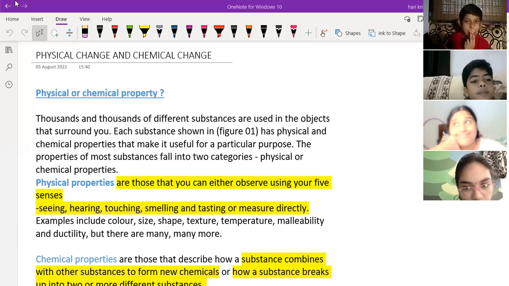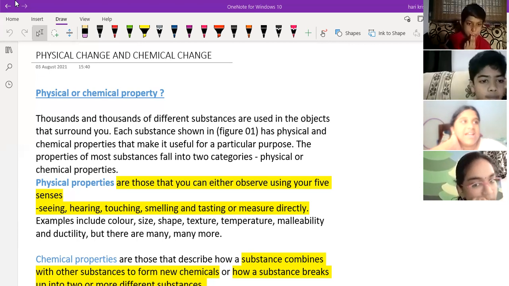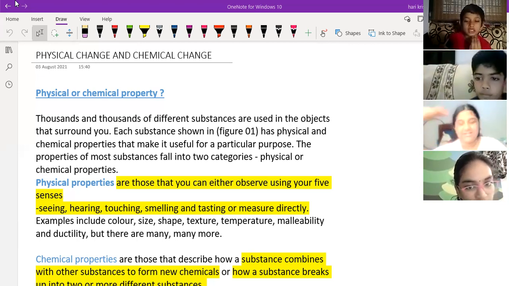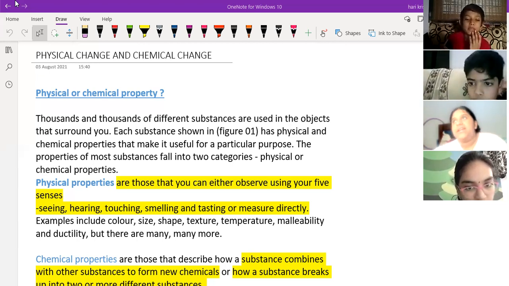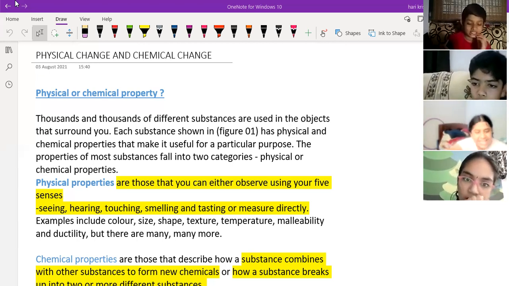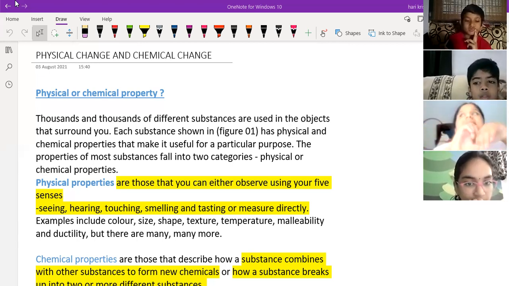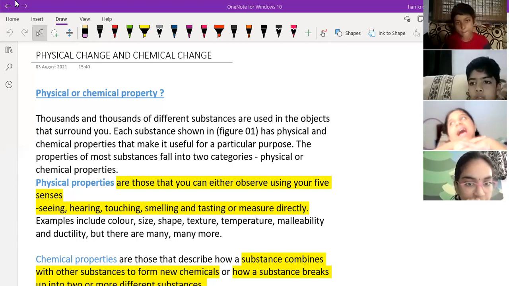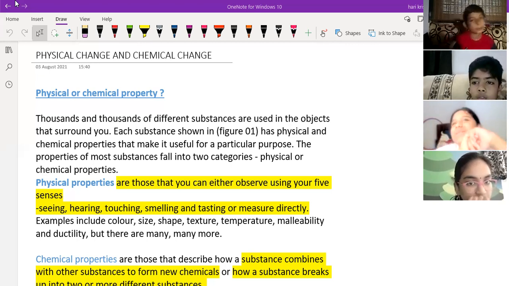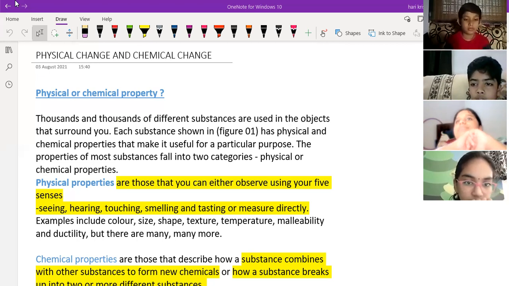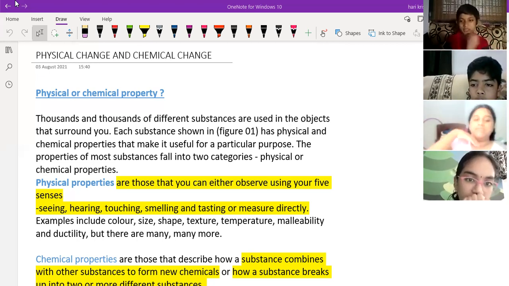Initially it is a big paper, afterwards it becomes small pieces. Also, sir, if we take a white paper and color on it, the color has changed. Yes. So changing the physical properties such as color, size, shape, texture, temperature, malleability, ductility are called physical changes.